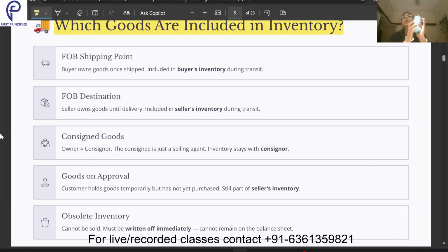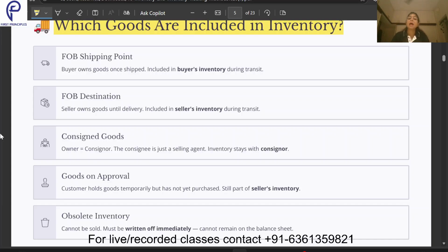I have packed these 1000 body lotions in a big carton and I am giving it at the dockyard. Suppose the dockyard is at Mumbai. That will be my shipping point. As soon as the goods reach the shipping point, I hand them over to the common courier. From that point of time, the inventory will not be recorded in the seller's books of accounts. It will not be recorded in my books. It will be recorded in the buyer's books of accounts now. Why? Because the terms of the sale are FOB shipping point.